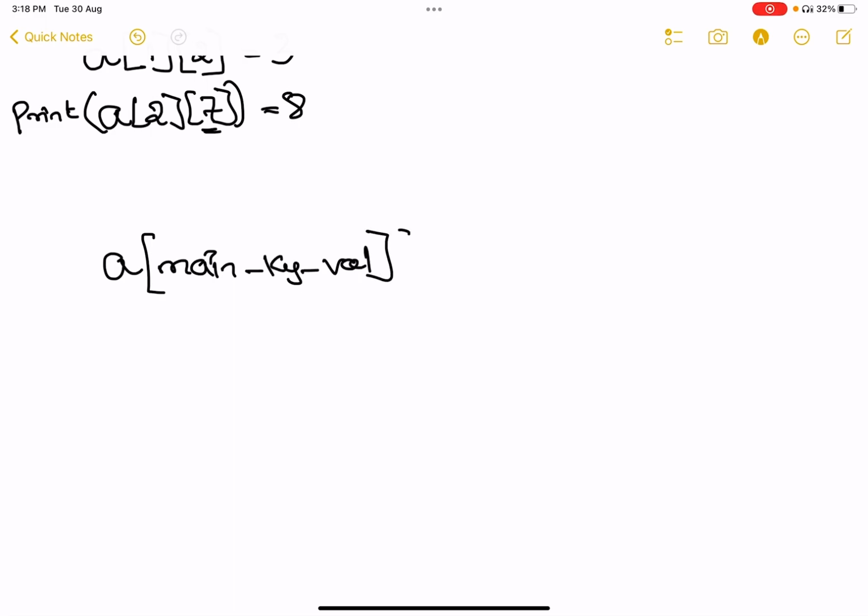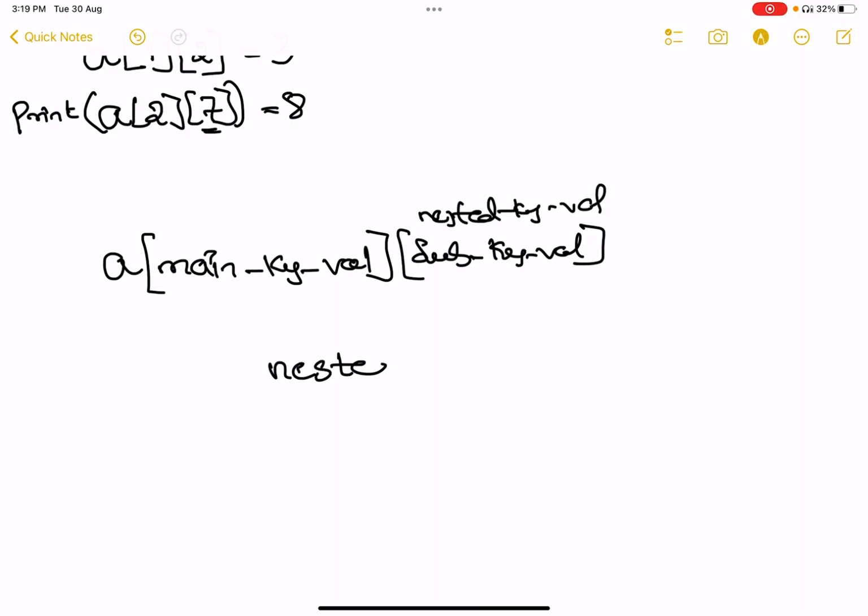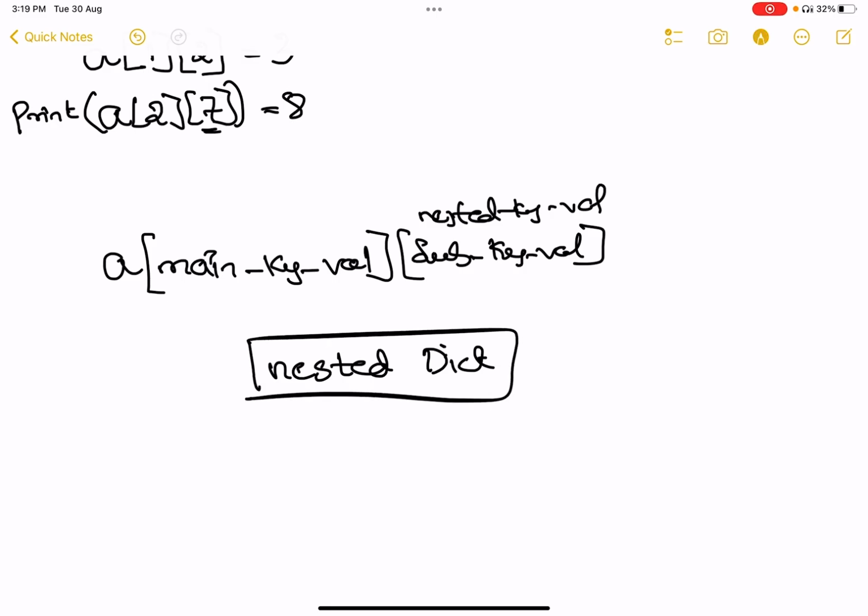After that, in the second box, you write the sub key value, or nested key value. In simple terms, a dictionary written inside another dictionary is called a nested dictionary.